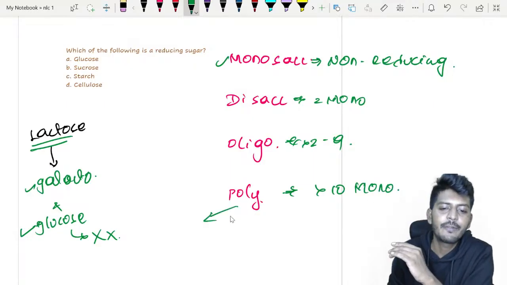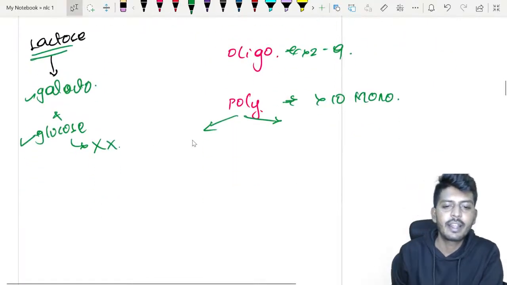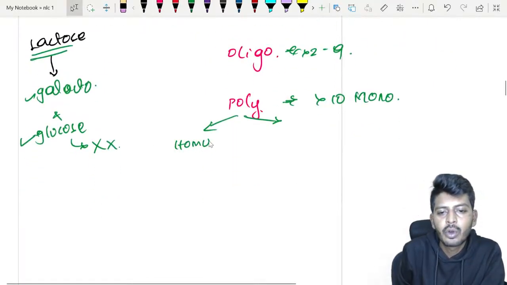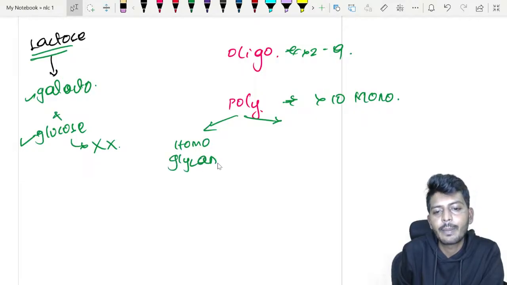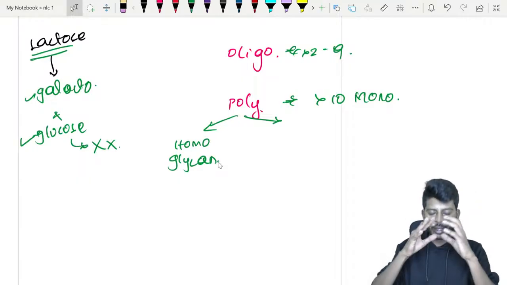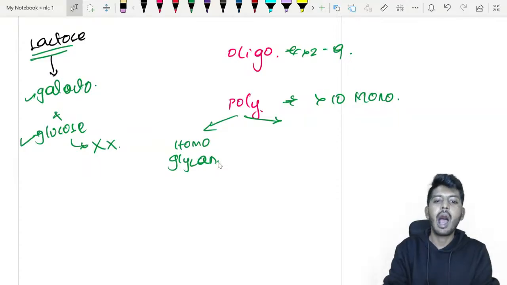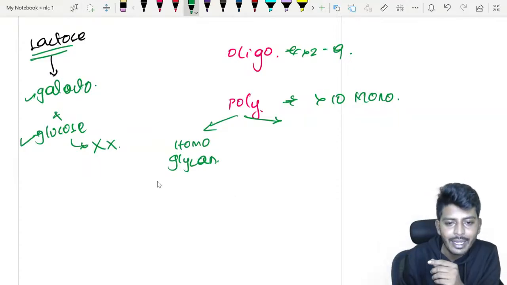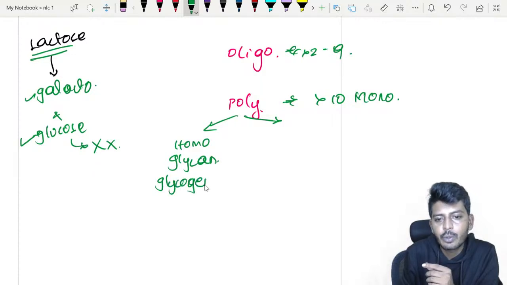Polysaccharides are further divided into two types. This is also a previously asked question. Homoglycans: if it is made out of the same sugar, means if you read the monomers, the single building blocks, all of them will be made out of the same sugar. The classic example is glycogen in the human body.